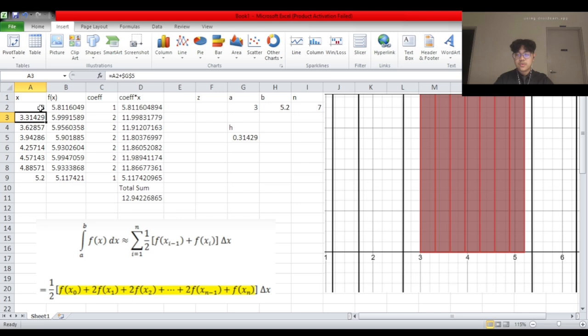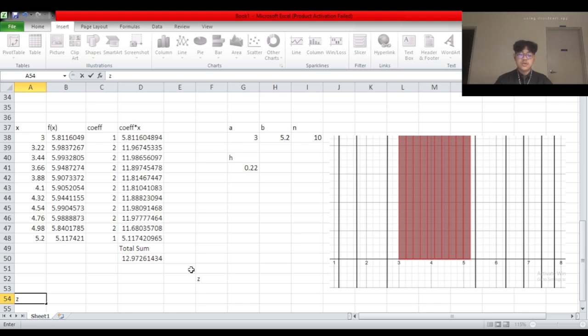Next, we have to take the first value of x and add it with h, which is delta x, and we can just drag this column until we find the value of our upper limit, which is 5.2. For the function, we can just put in our integrand and replace x with the column in the x value. For the coefficient, just take all of the coefficient 1 until the final one, and times it with the function. Then we can use the formula: sum all of this coefficient times the function, times 0.5 times this h value, and then we can get the total sum of the area.